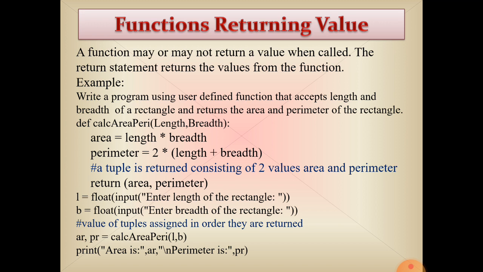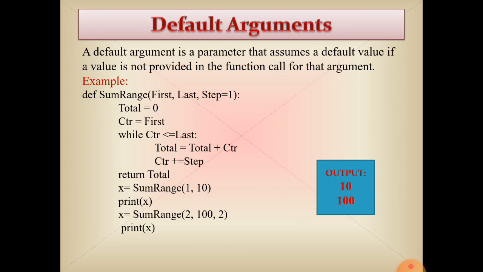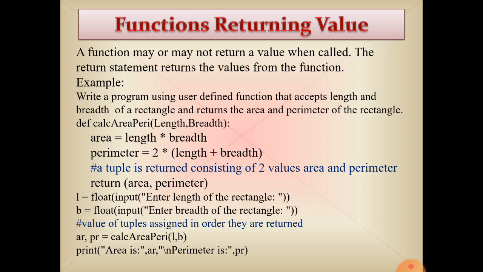Area and perimeter of the rectangle. In this, I make the difference. We can return two values from the function. In the previous program we wrote only one value, return total, so only one value was returned. But in this program we have written two values in the return statement. So we can return two or more values from a function also.